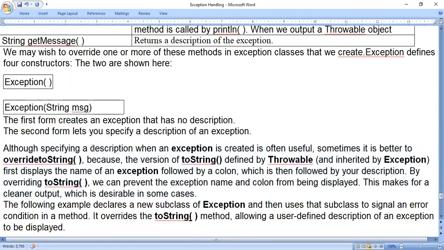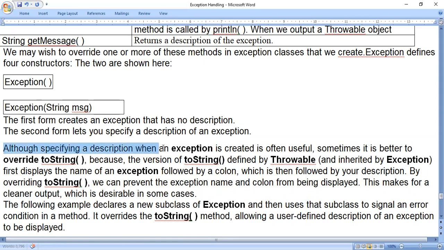Although specifying a description when an exception is created is often useful, sometimes it is better to override toString. Till now we have used exception class names like ArithmeticException and ArrayIndexOutOfBoundsException, and in all the cases we were getting a message: ArithmeticException divide by 0, ArrayIndexOutOfBoundsException 10, likewise IllegalAccessException, NullPointerException.